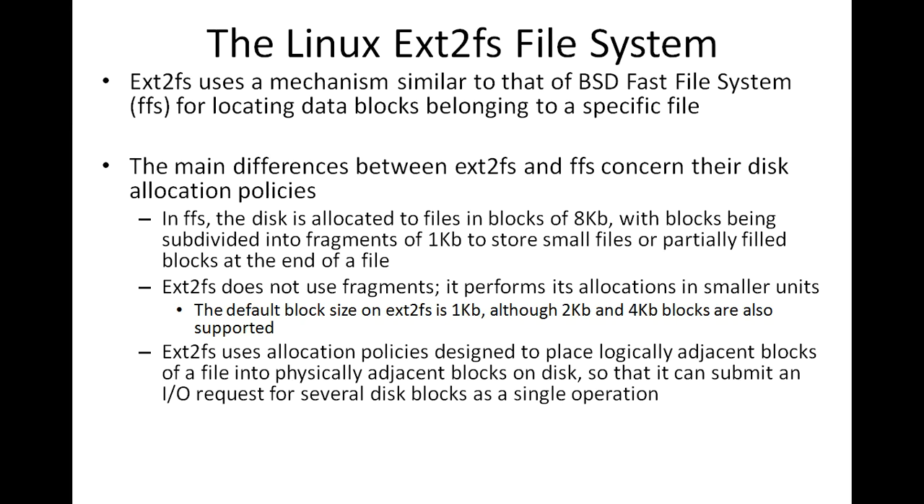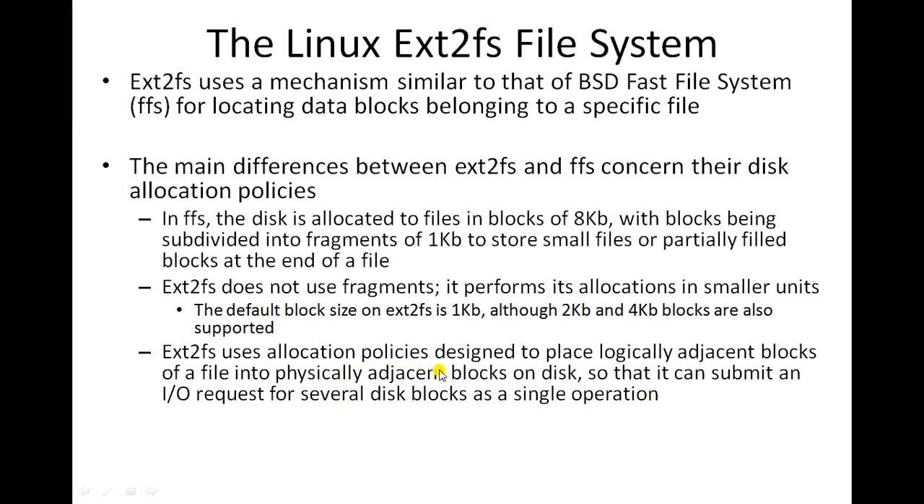as compared to FFS. And the ext2 file system uses an allocation policy designed to place logically adjacent blocks of a file into physically adjacent blocks on the disk. The file that you want to store will be logically divided into blocks, called logical blocks. Here we need to do mapping between the logical blocks of the file and the physical blocks of the disk, where we actually have to store the contents of the file.